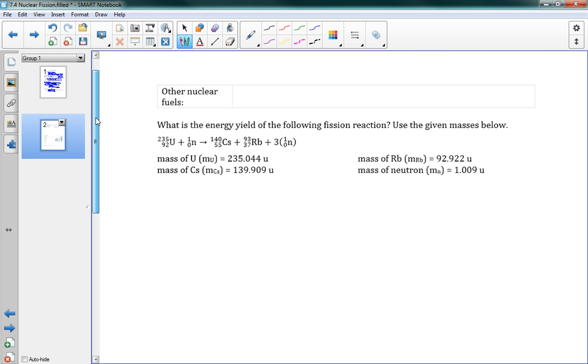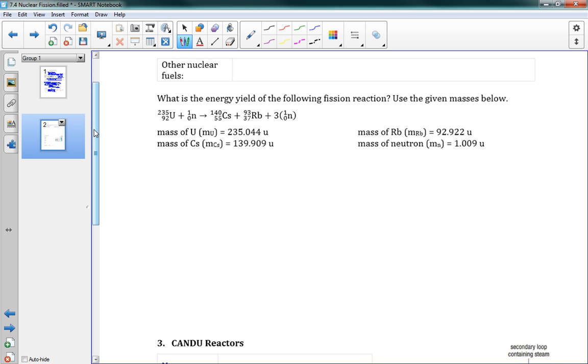All right, on the next page here, we'll just say there are some other nuclear fuels that are used. Uranium is one of the big ones. So uranium-235 was the example on the previous page. And I just want to say there's a couple others that are used. For example, a big one is plutonium. And particularly it's plutonium-239 is a very good nuclear fuel. So that's what's used in the States. They enrich plutonium.